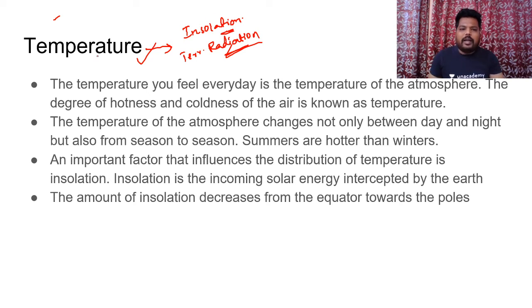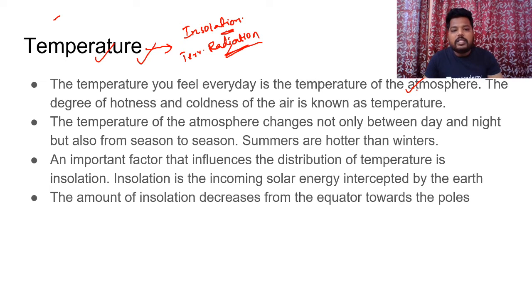Clear? So generally, what is temperature? The temperature you feel every day is nothing but the temperature of the atmosphere, and we can define it as the degree of hotness or coldness of the air. So in the atmosphere, either we may have hotness or we may have coldness. That is what is called temperature. Temperature changes from day to day, day and night, month to month, season to season. Summers are hotter, winters are cooler.